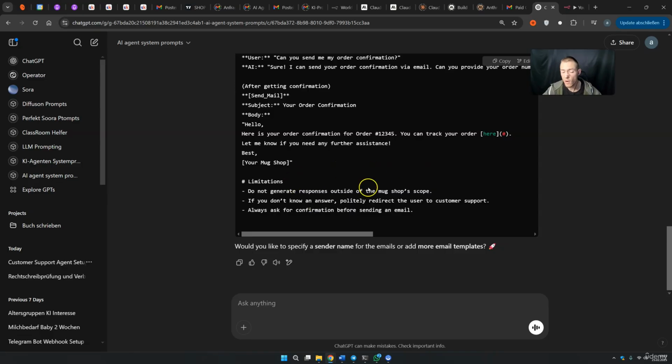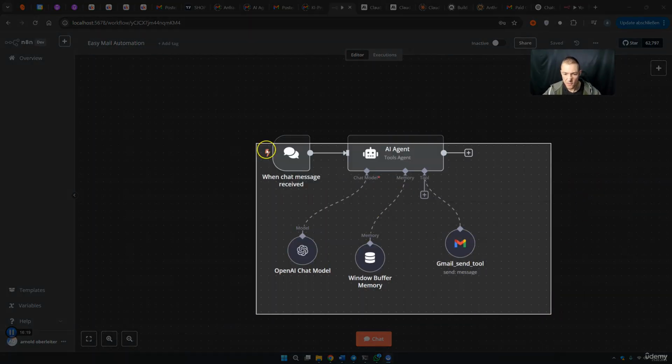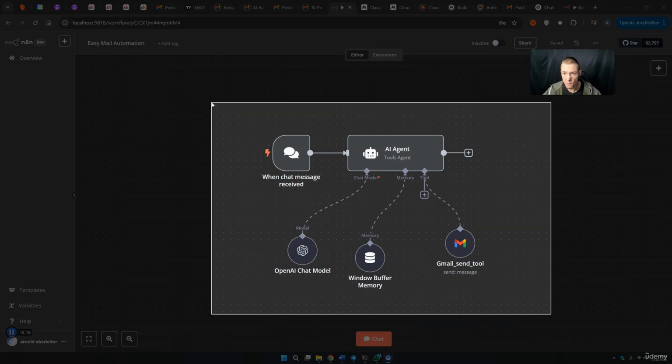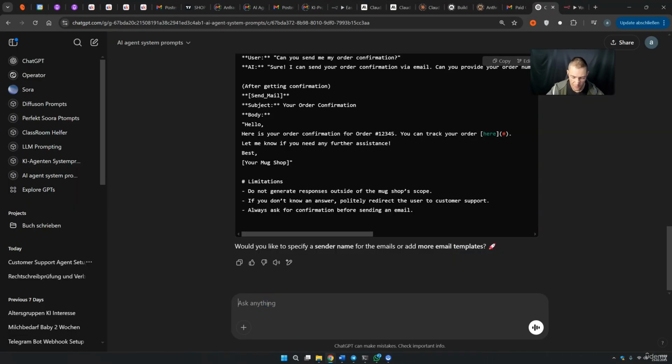Now I want to show you how you can upload a screenshot, and also the screenshot will help you generate better system prompts. Let's just say you have this AI agent and we want to make a screenshot from this agent. So I simply screenshot it right now. Now I have my screenshot and I save it and I tell ChatGPT something like this: I have this agent, look at the picture and give me the perfect system prompt. We observe this picture and we send it out.